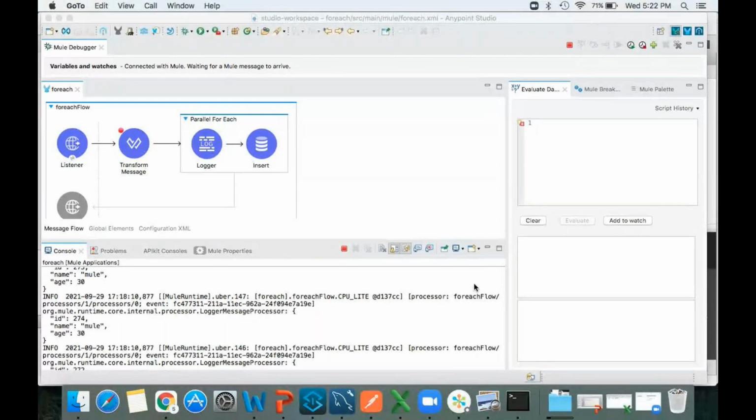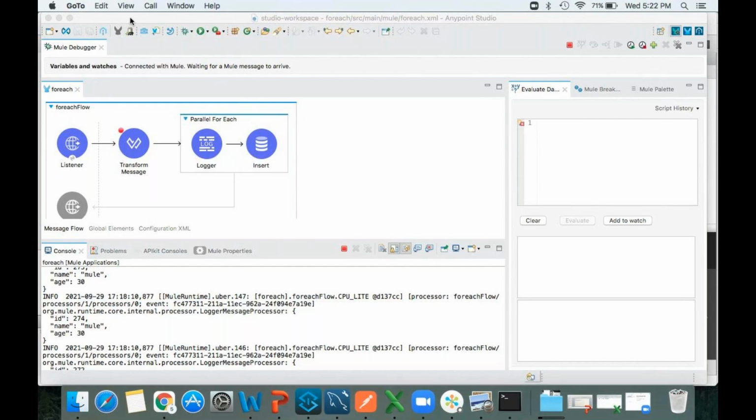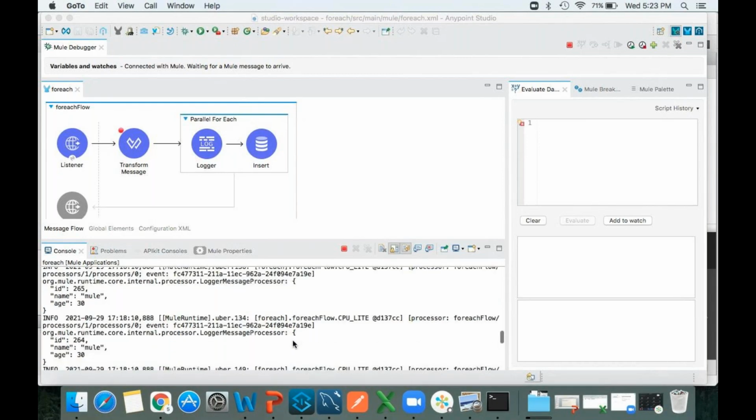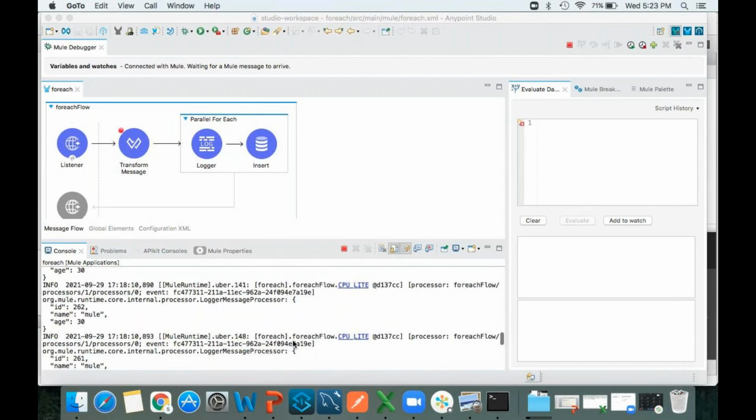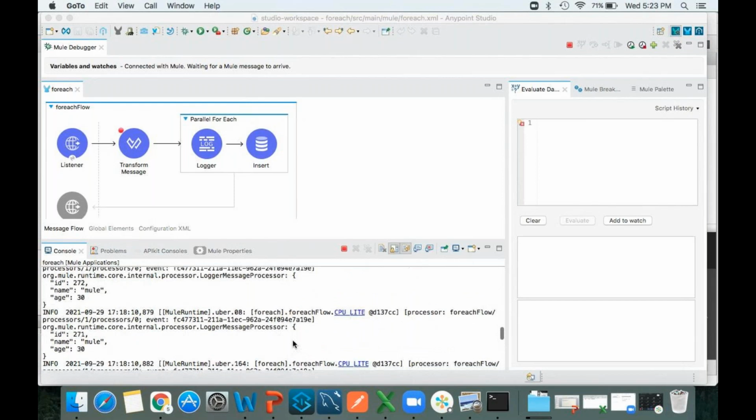I will tell you what is the drawback of this parallel for each. We are able to identify which record failed very clearly here. We know that the 150th record will fail, but in real time we don't know which record will fail.